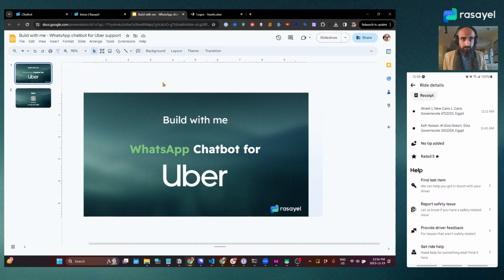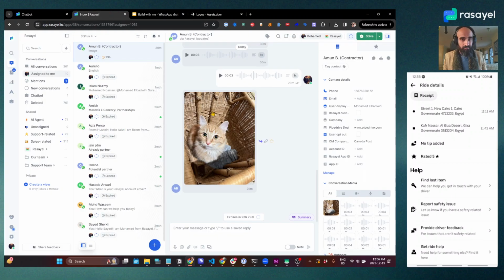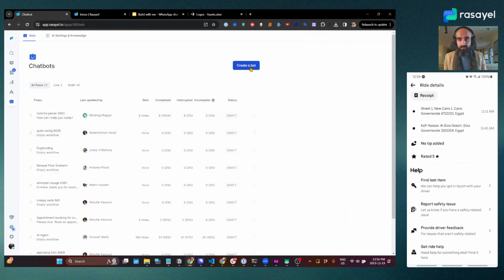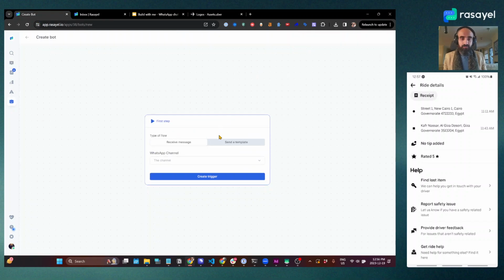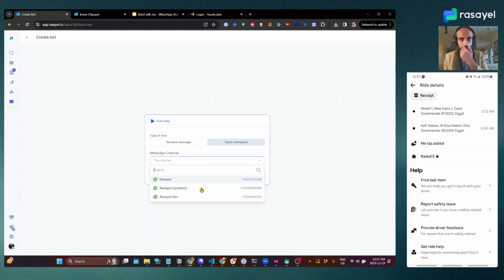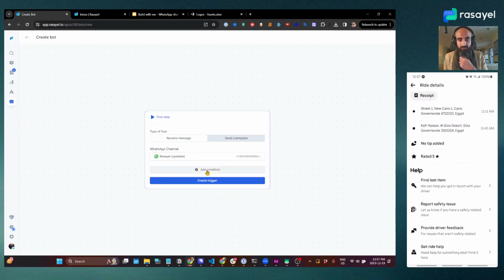And we will head over to Rasayel. This is Rasayel. We will skip the inbox for now. We'll just go to the chatbot builder. That's through here. And we will create a new chatbot. So this is how we start. We'll say the type of flow is triggered when I receive a message and on this particular number.